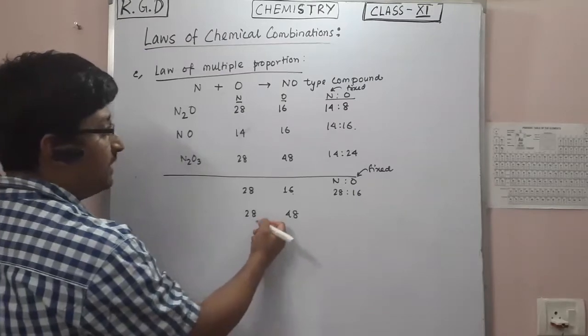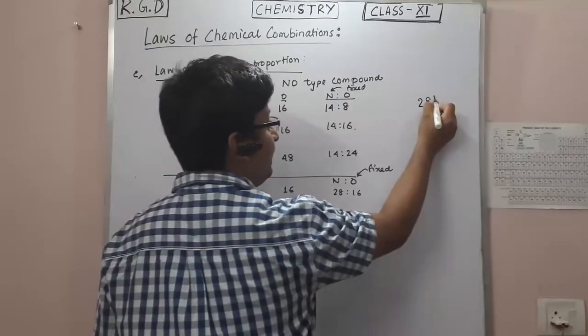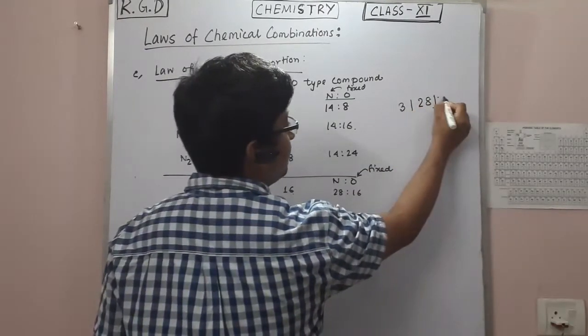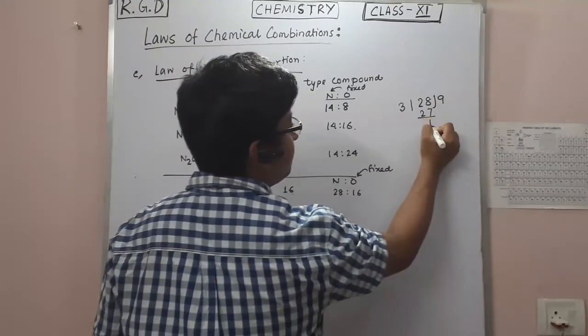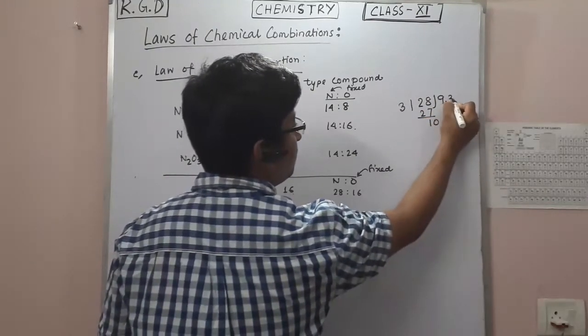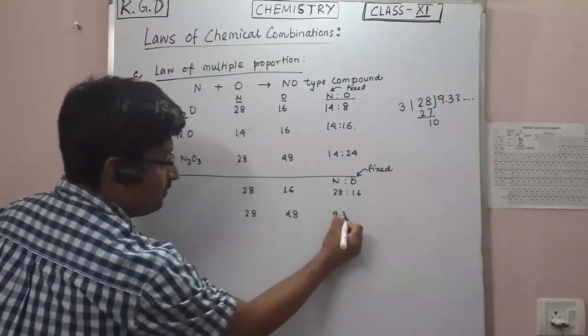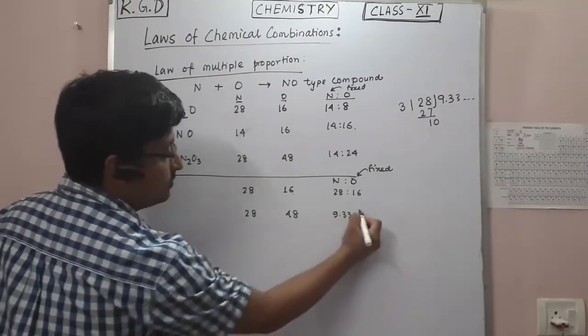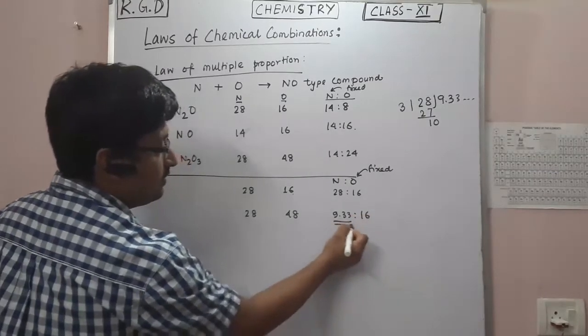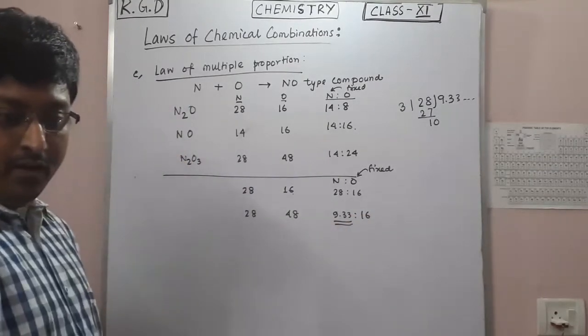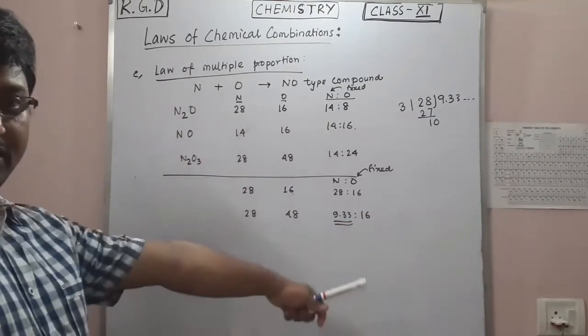If I divide 28 by 3, it is 9.33, so 9.33 is to 16. You see, fractional.